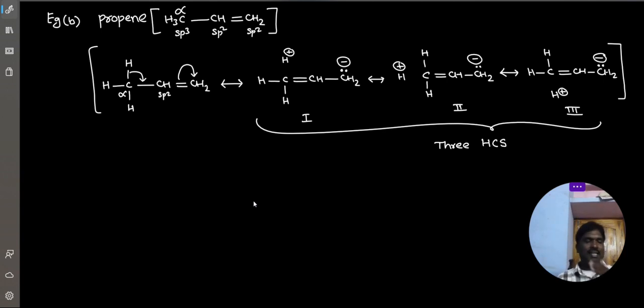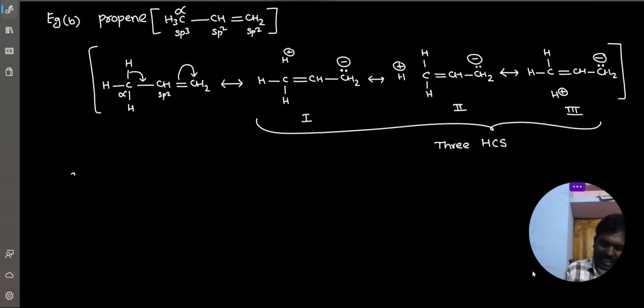Three no bond resonancy structures are formed. There is no bond between carbon and hydrogen during the resonancy. That's why they are called no bond resonancy forms. Clear? And we can add the starting material also. That's why total resonancy forms is equal to number of alpha hydrogens plus 1. Same formula. Resonancy forms 4, hyperconjugated structures 3. Clear, everyone?